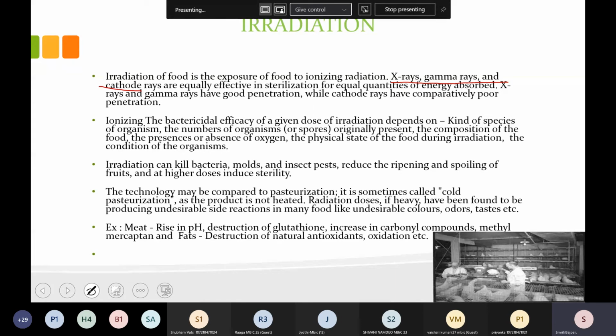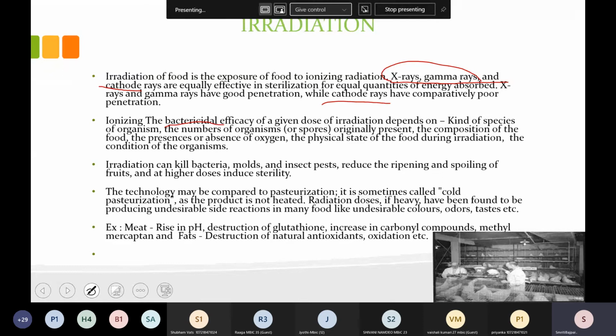Okay. Now here also, X-ray and gamma ray have good penetration, but cathode rays comparatively have poor penetration if you compare among these three rays. So what does ionizing radiation do with the microbes? It is bactericidal. It is going to kill the growth of bacteria directly.